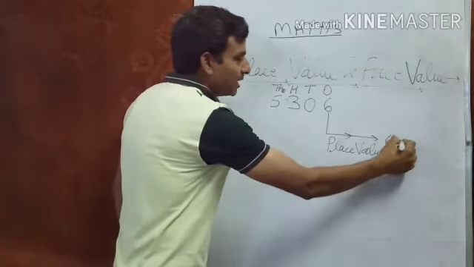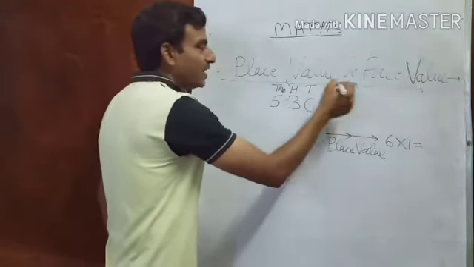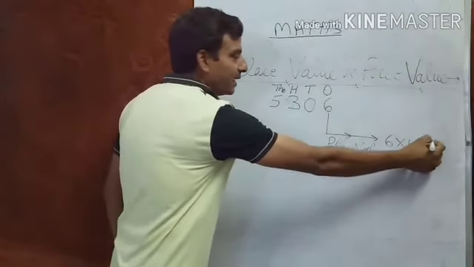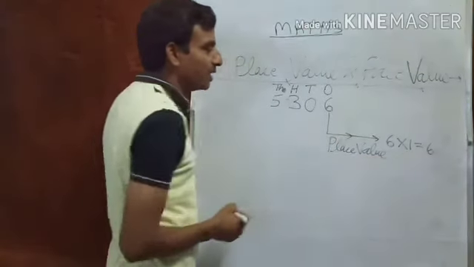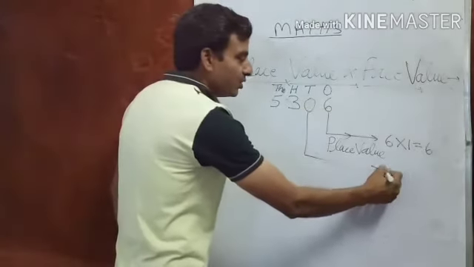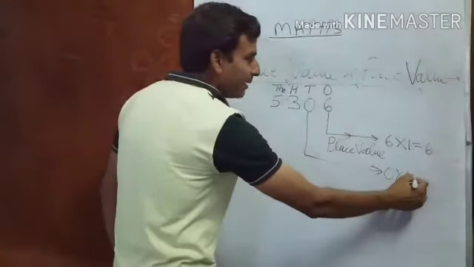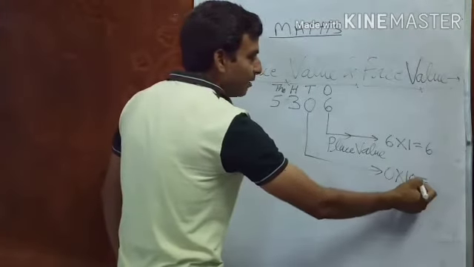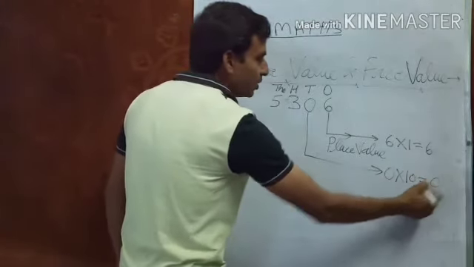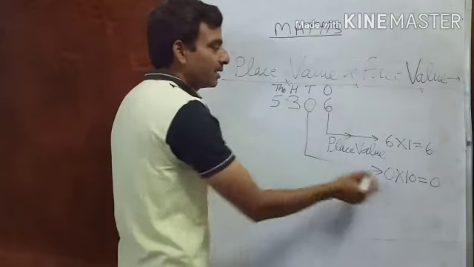Six is multiplied by 1 because it is at the ones place, so its place value is 6. For 0, it is at the tens place, so it is multiplied by 10, but 10 multiplied by 0 is equal to 0. So the place value of 0 in this number is 0.